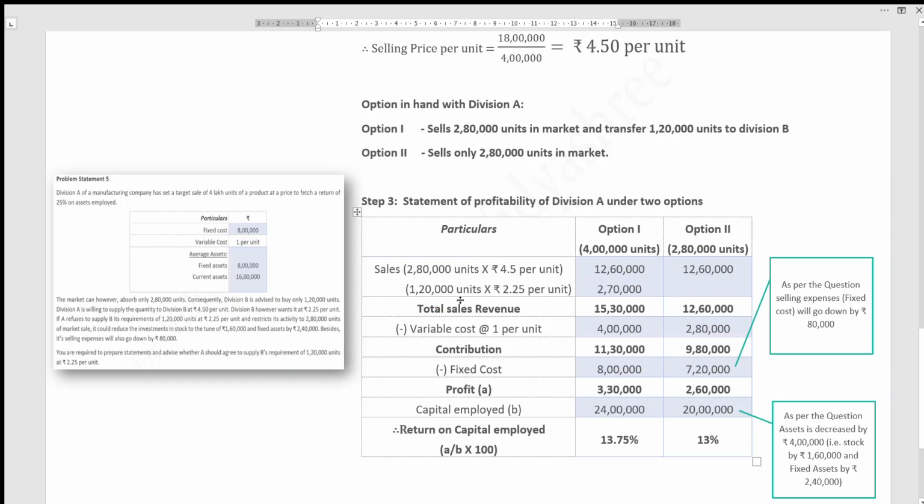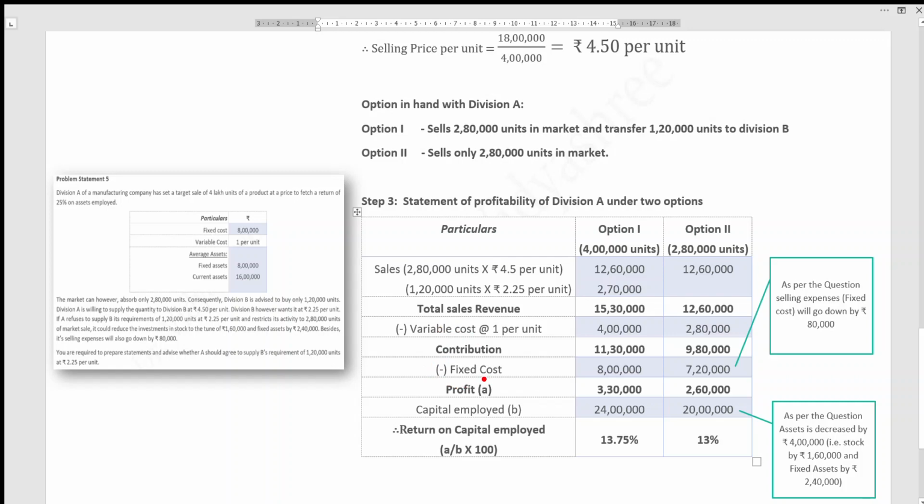The remaining 1 lakh 20,000 units, you can see in the question on the left hand side: Division B wants it at rupees 2.25 per unit. So Division B is willing to pay 2.25 per unit, which we have taken here. So the amount is this much. Total it, we get the total sales revenue. Deduct variable cost, we get contribution. Variable cost is 1 per unit, so it depends upon the number of units: 1 into 4 lakh and 1 into 2 lakh 80,000.